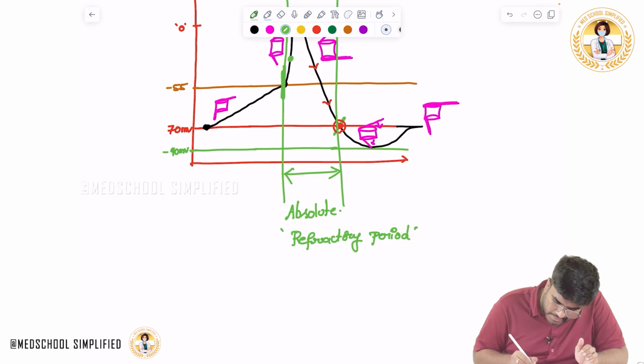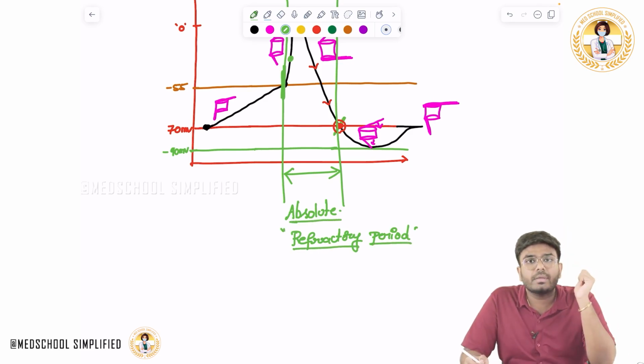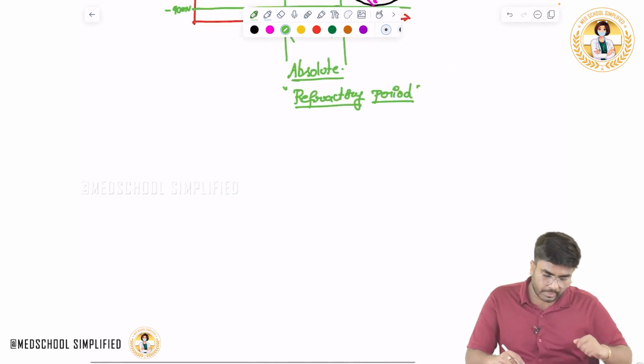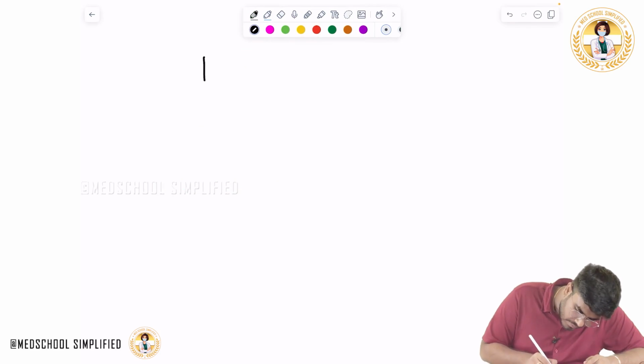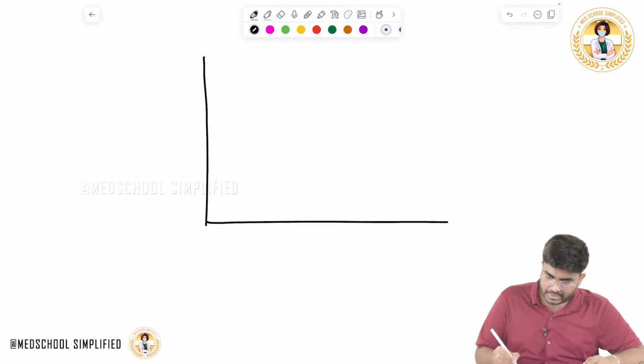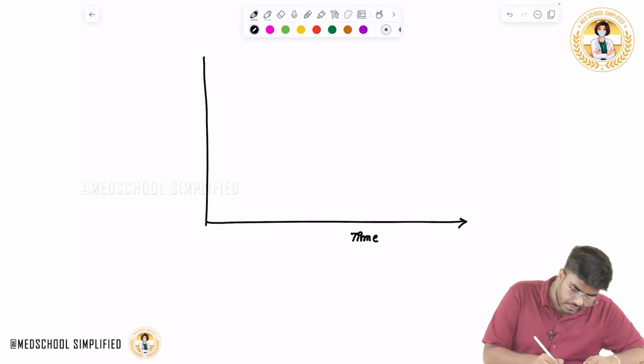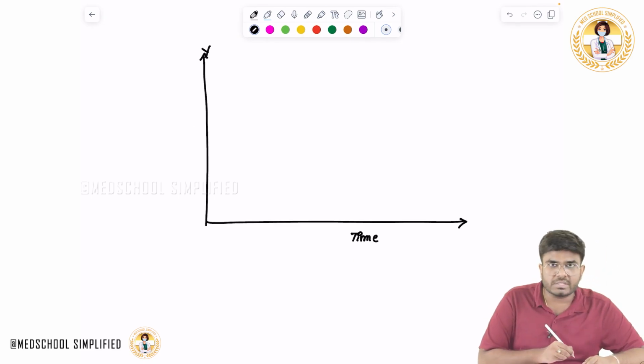Okay, so this period is called what? Absolute refractory period. Okay, now it's a little confusing here to show. Let me draw it again one more time. Here I am showing the time on the x-axis. On the y-axis I am talking about the voltage.